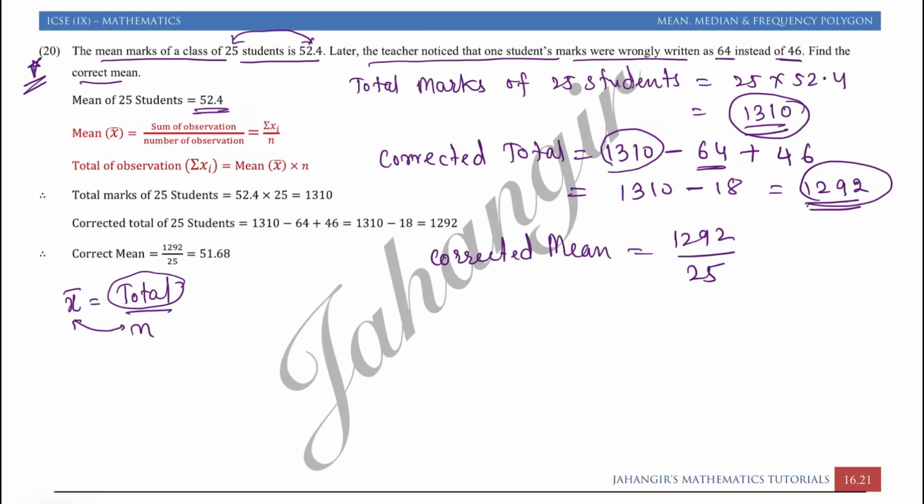Divide by 25. What you are getting, 51.68. Now the average becomes 51.68. So therefore we can write corrected mean is equal to 51.68.